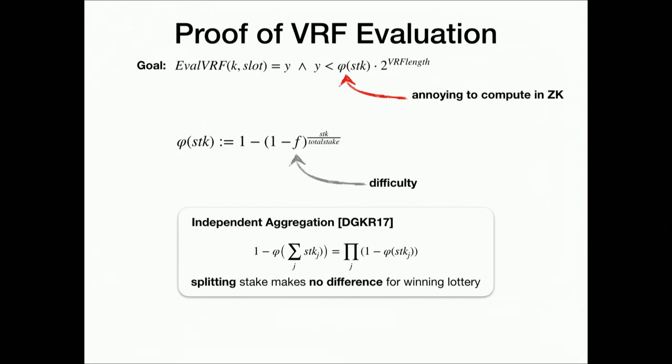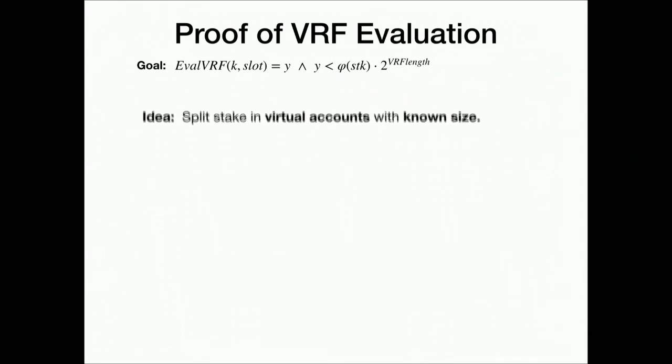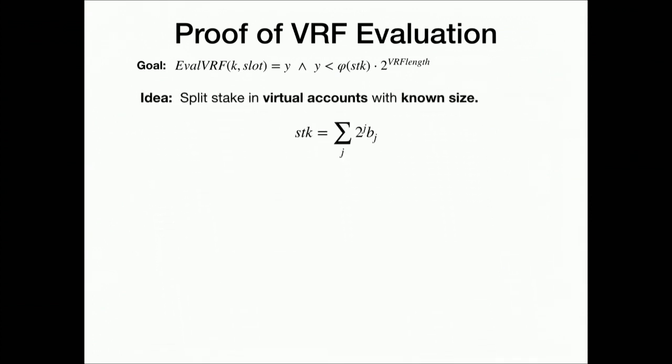No matter if you have 1 account with 100 coins or 100 accounts with 1 coin, your probability of becoming the next slot leader is the same. And we can now use this to actually make virtual accounts in our proof. Instead of proving directly that my stake won, we actually split our stake into virtual accounts for the proof, where each of these virtual accounts has a known size. So this splitting is pretty simple.